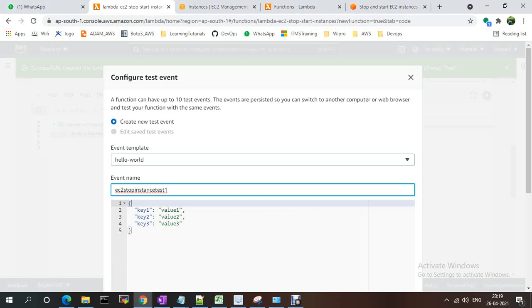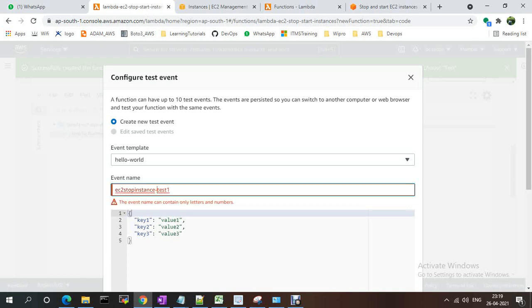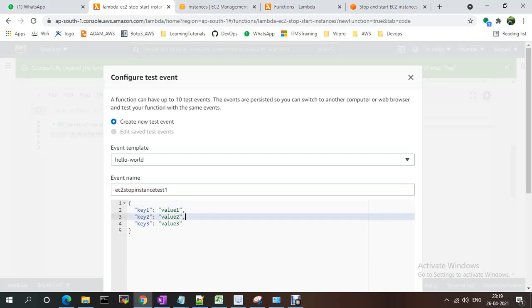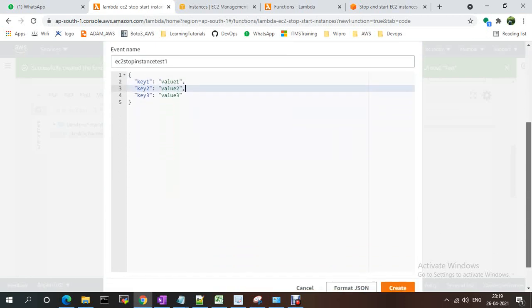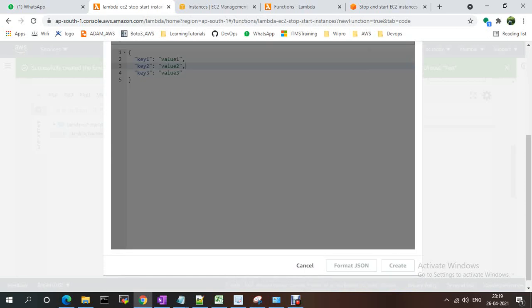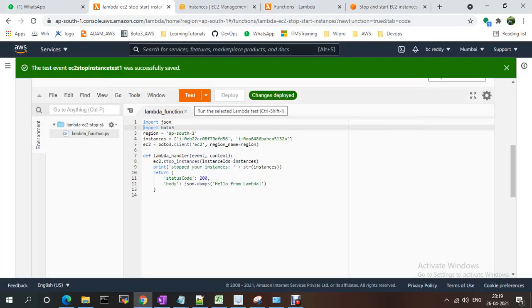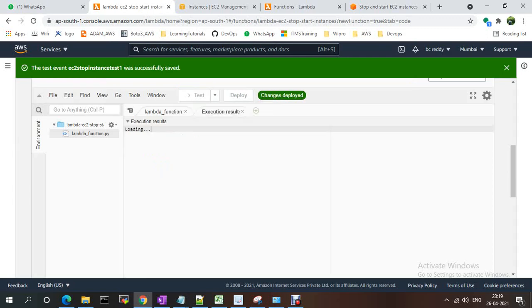The first time I didn't provide any values, but it was not testing. So I'm just creating the test. It is already selected, so I'm just using test.